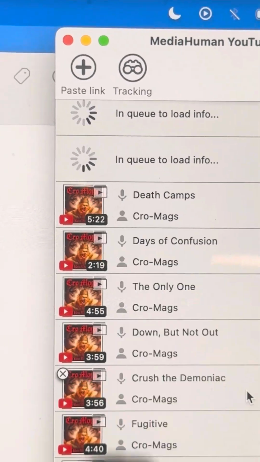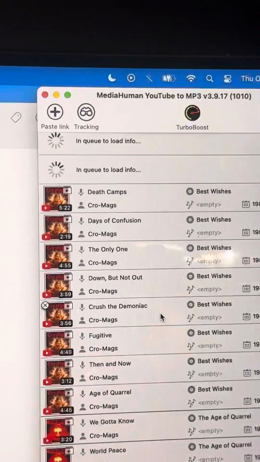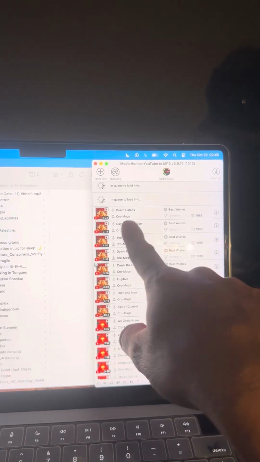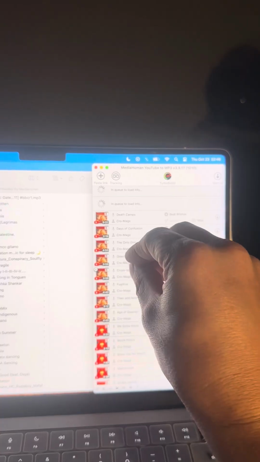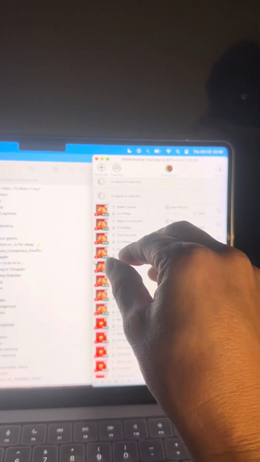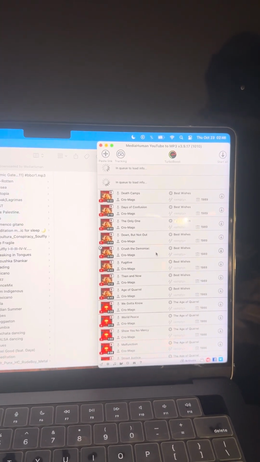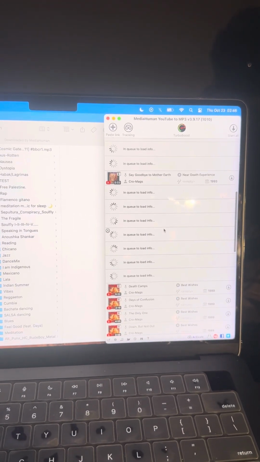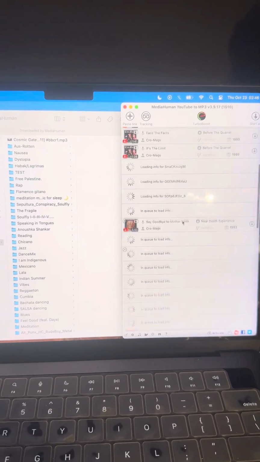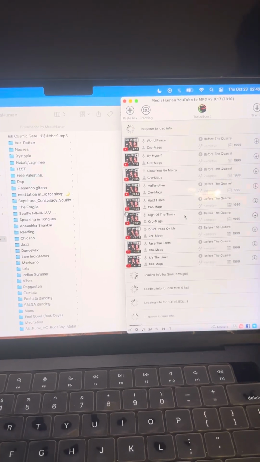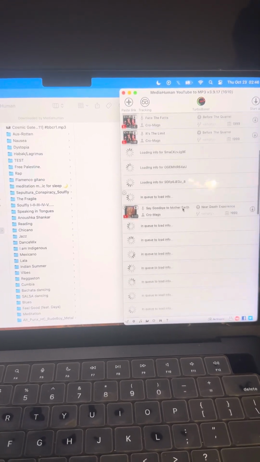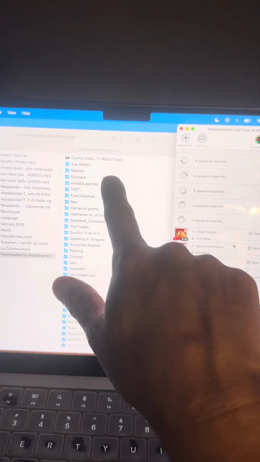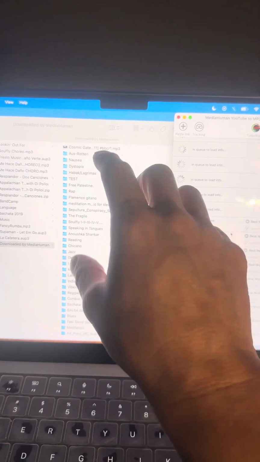That means it's part of a playlist. When you add individual songs, even if it's part of the album, it won't put it in a playlist if it wasn't already on a playlist. Because there's a link to a playlist from YouTube, and that's what it's getting it from. But I'm just waiting for the albums to populate, and then I will hit download, and it will start populating in the folder that I've designated it.